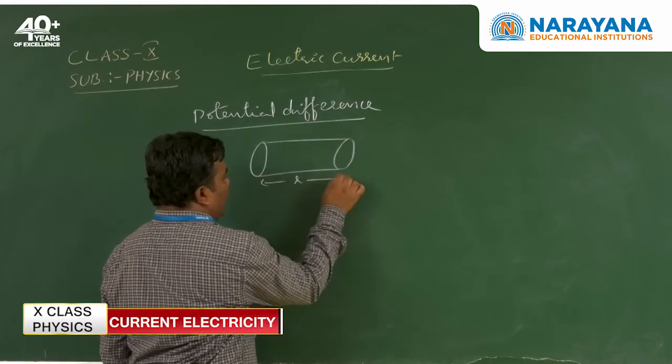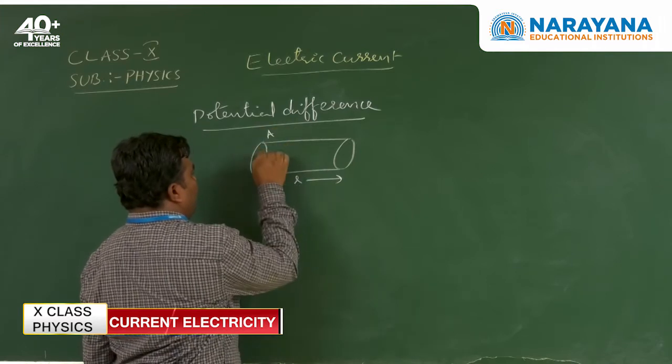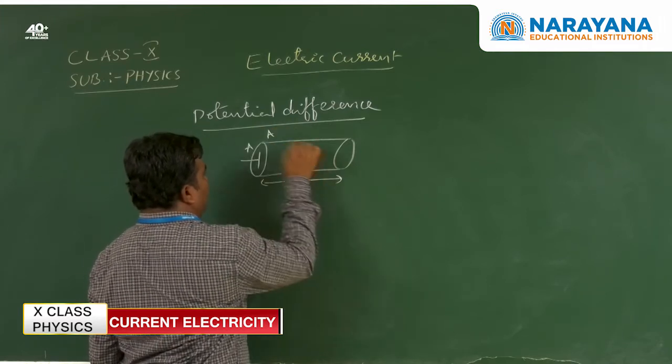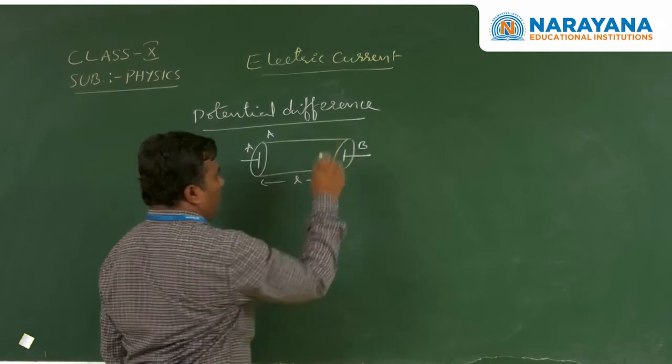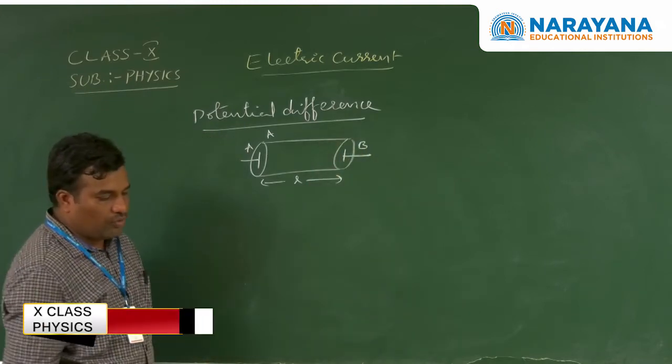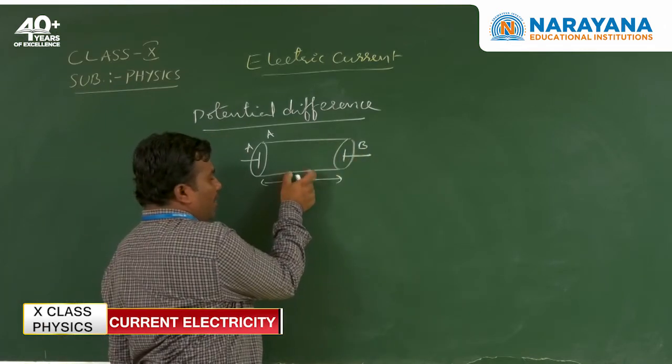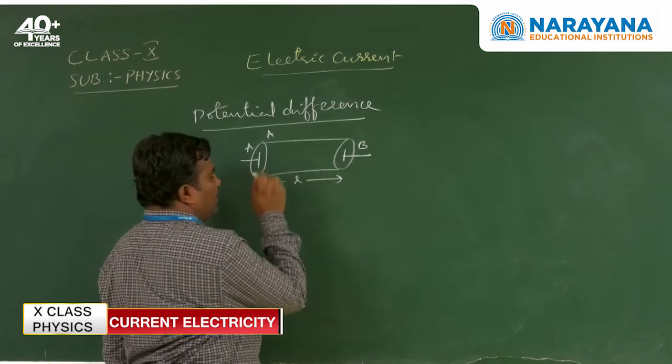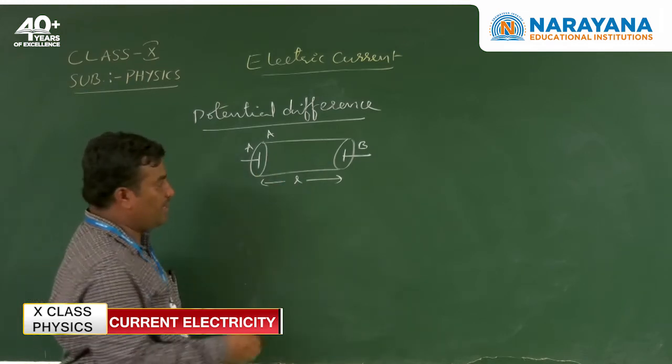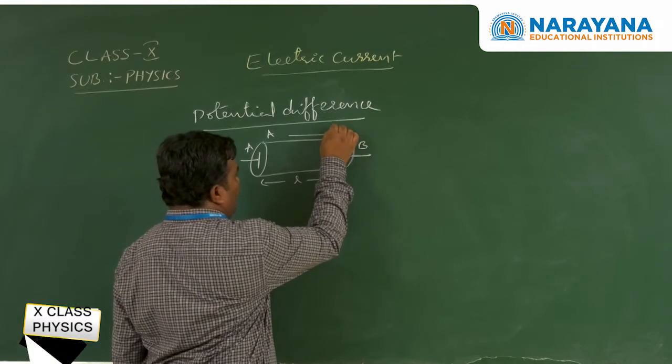So first of all, I am taking the conductor. The conductor has length L and area of cross section A. It has a first point A and a second point B. When these two are connected to the battery terminals, an electric field is generated. The electric field is always from A to B.